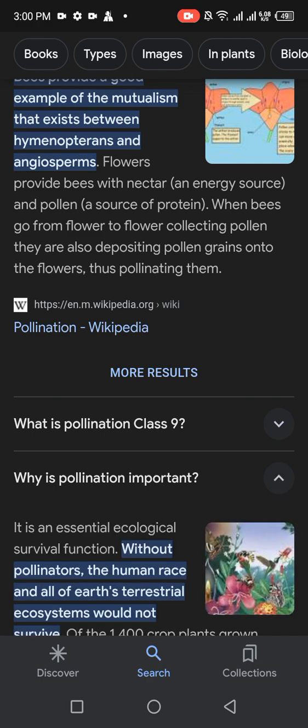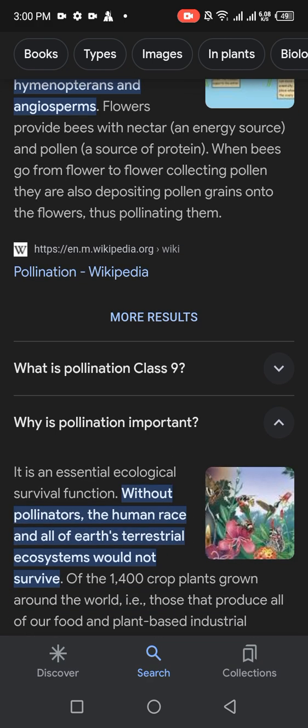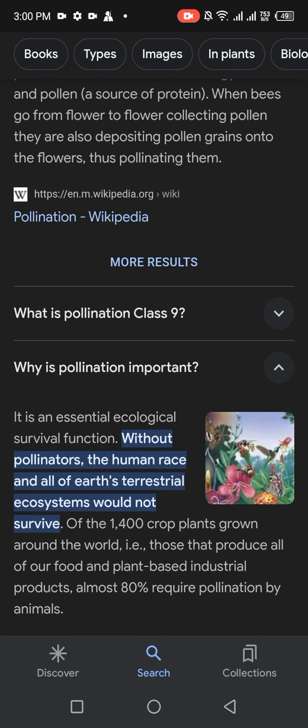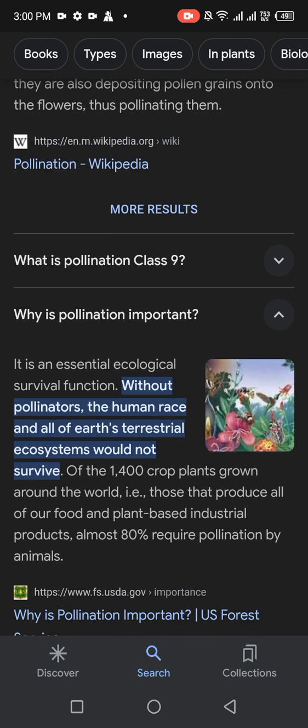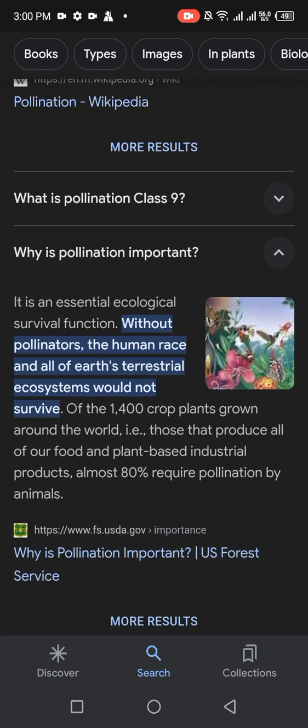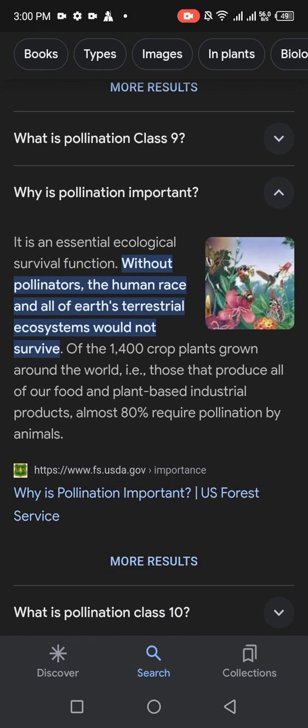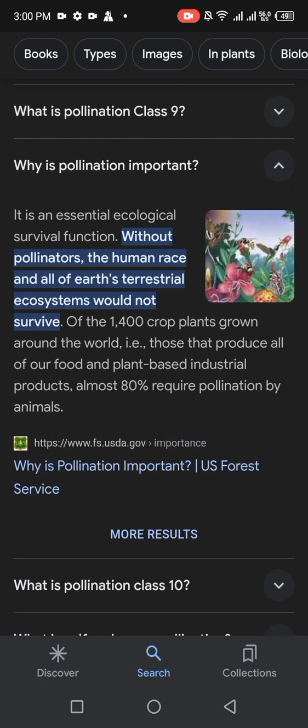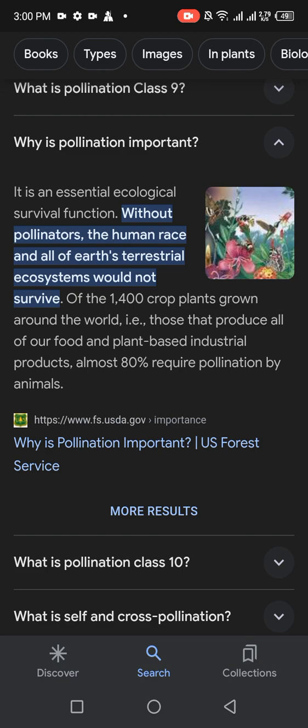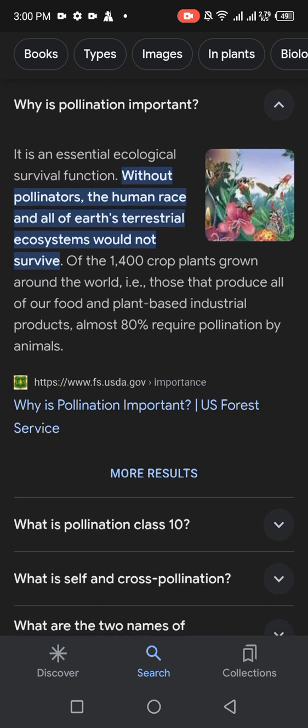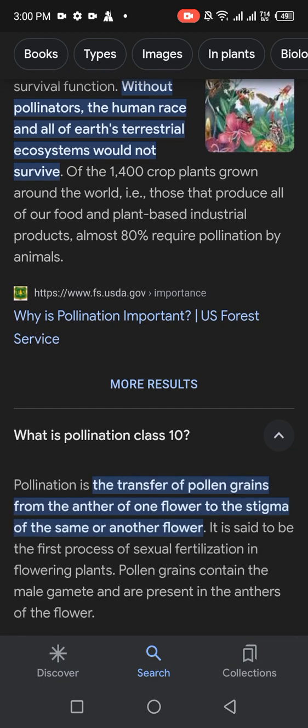तो why is pollination important? तो it is an essential ecological survival function. Without pollinators, the human race and all of Earth's terrestrial ecosystems would not survive. Of the 1400 crop plants grown around the world, for example, those that produce all of our food and plant-based industrial products, almost 80% require pollination by animals.